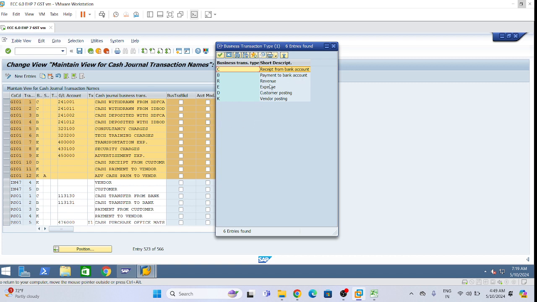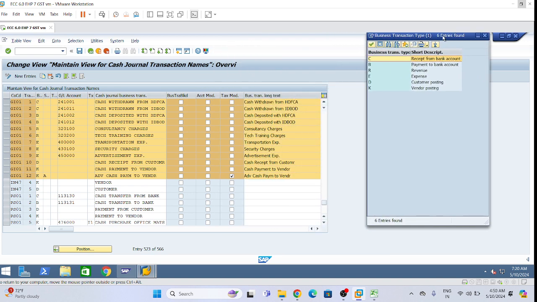R means revenue, like consultancy charges; cash account debit to revenue account credit. E means expense, D means customer posting, and K means vendor posting. These are the business transaction types we need to assign. Then we need to assign the GL account, and provide the cash general business transaction details and text.